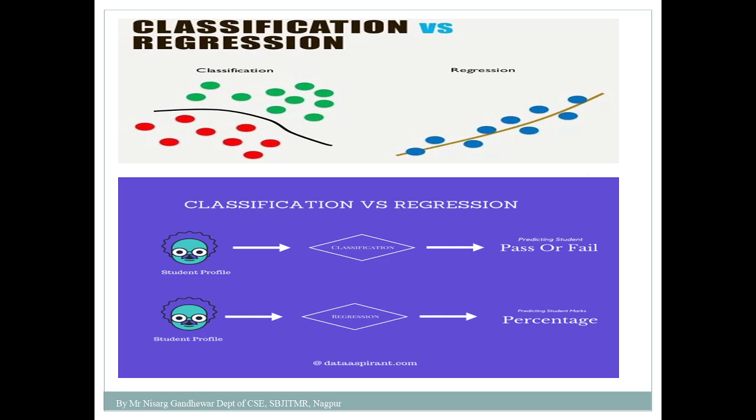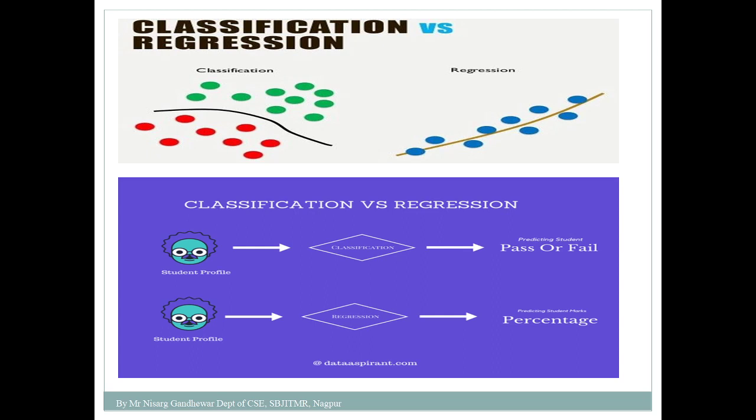So supervised learning involves two types of problem. One is a classification problem and the second one is a regression problem. So what is a classification problem and what is a regression problem? I will tell you a simple thing about a classification problem. In case of a classification problem, your output variable is always categorical. Suppose your output variable is categorical, then you can say that it's a classification kind of problem.